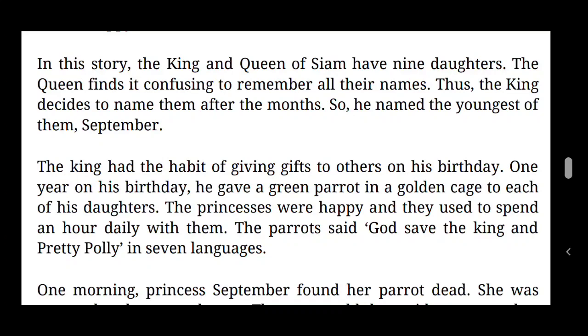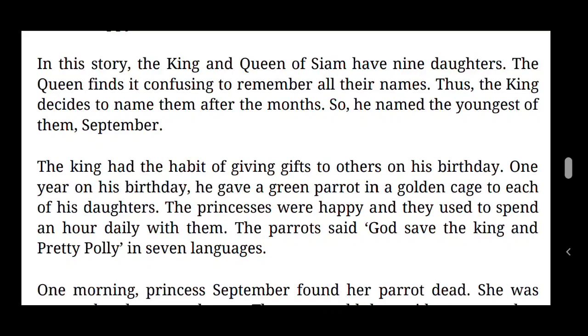So here, the king and queen of Siam have 9 daughters. It is difficult to tell them apart and to remember their names. They just decided to call them after the months. So they named the youngest, the last daughter, September. The king had a habit of giving gifts to others on his birthday.